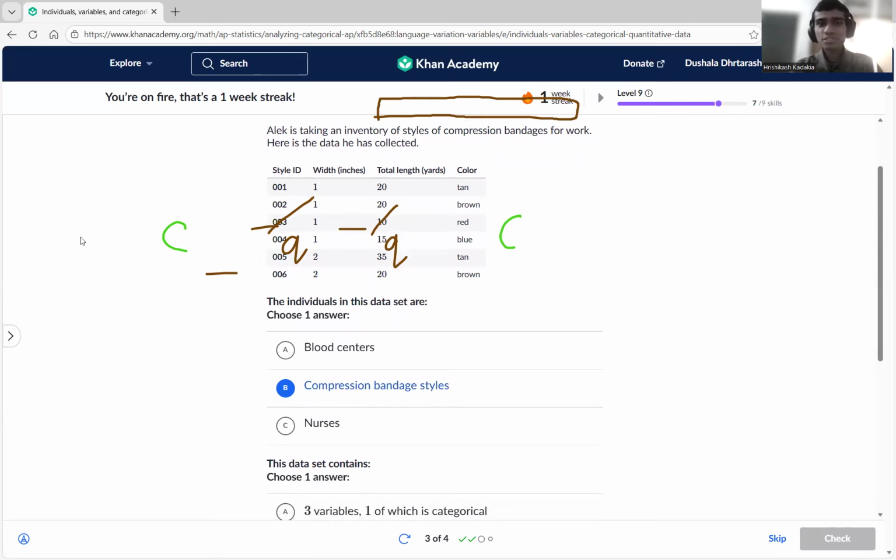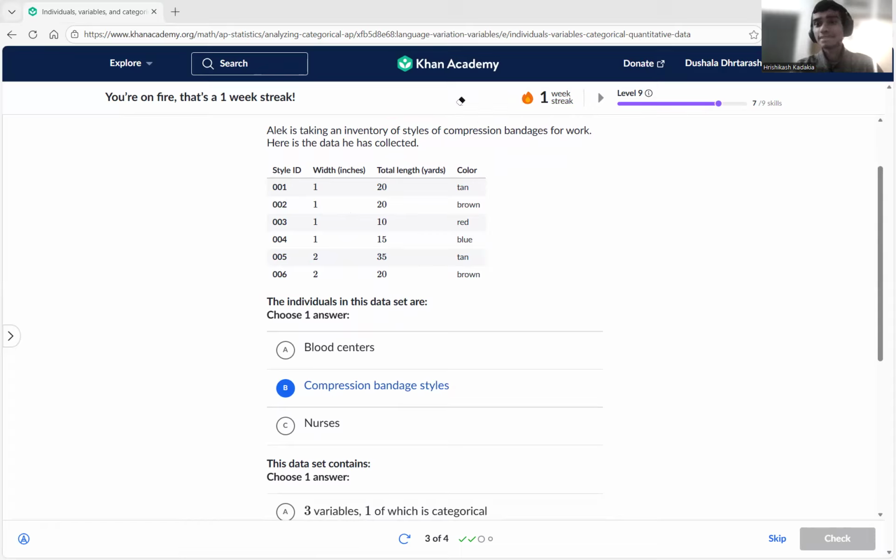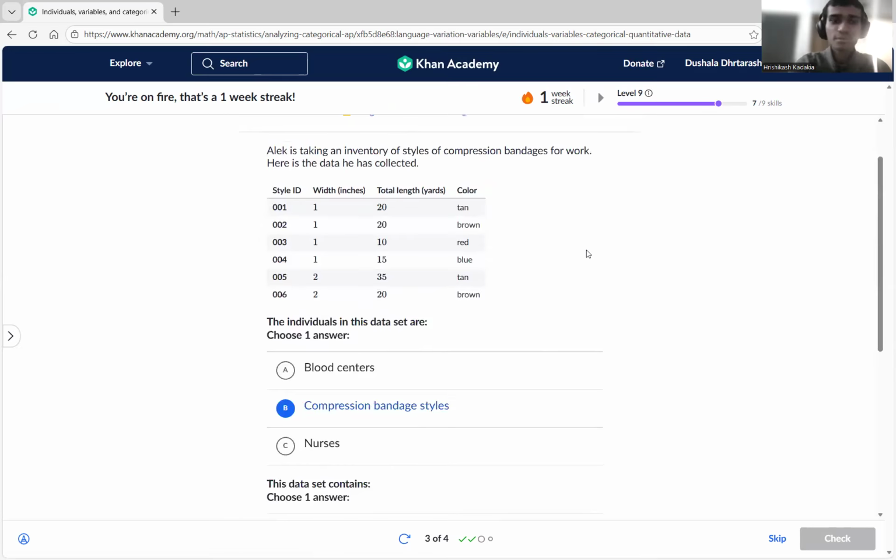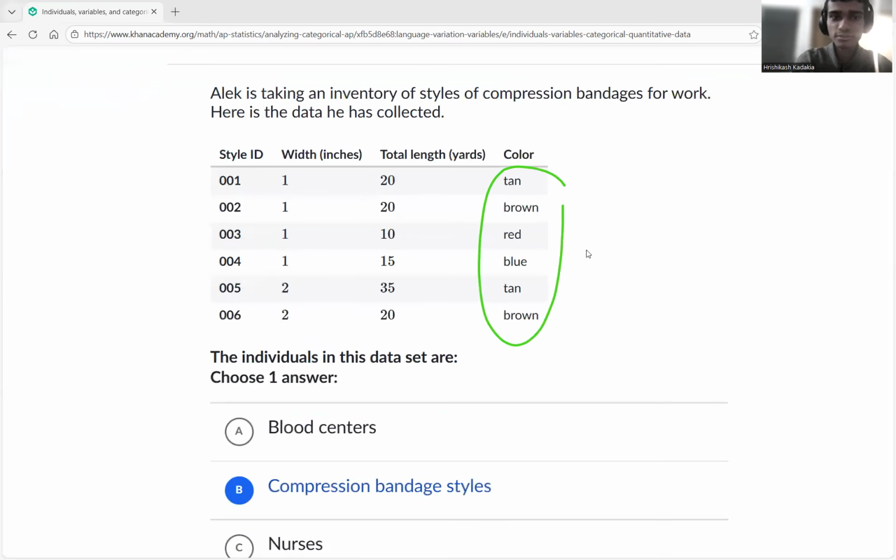Yes, this style ID is actually recognizing each of the things. So it can be considered a variable. It's actually considered more of an individual. That's defining its identity, something like a name of the specific style. So it's basically a thing. So yeah, that's not considered a variable, with total yards and colors also considered, of which, if we see, guys, only one of them is categorical, right? Style ID is referring to the individual itself. It's the individual identity. So that's not a variable. Yeah, that's going to be an individual itself. So yeah, style ID is an individual.